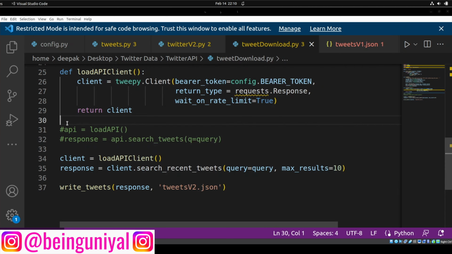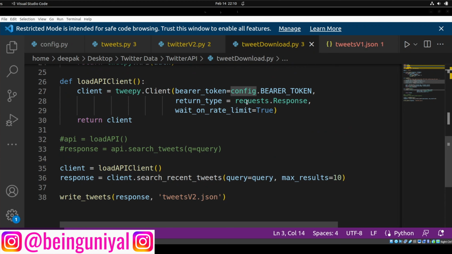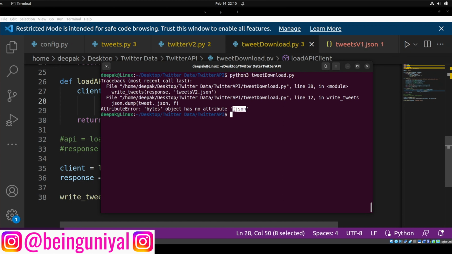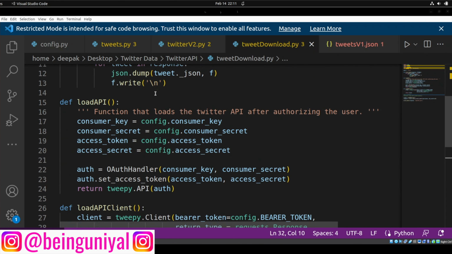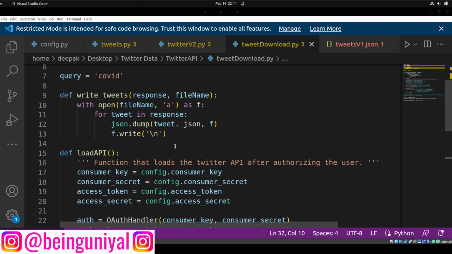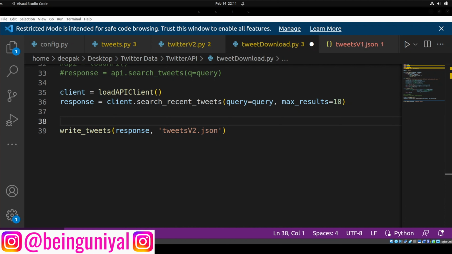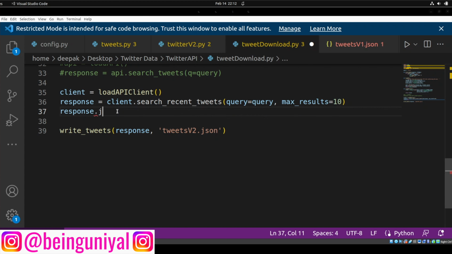Okay, requests is not defined, so we just need to import requests, because we are using it here. Just try to run it again. Okay, there is some problem: it has no attribute json, because it doesn't have this object what we are seeing here. So when we are seeing this response, let me change this first. This data format, whatever we are getting right now, it should be response.json, and inside this we need to get the data.